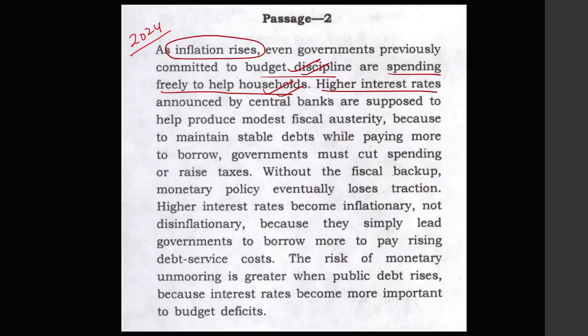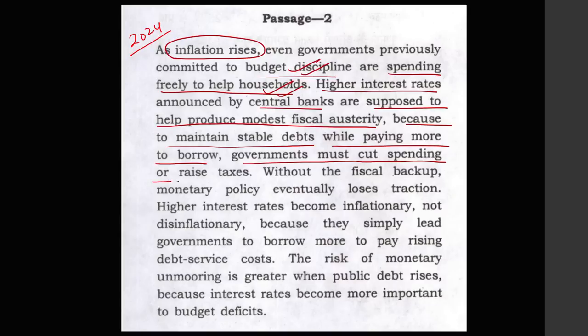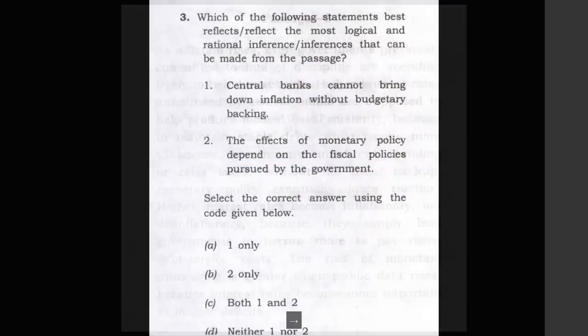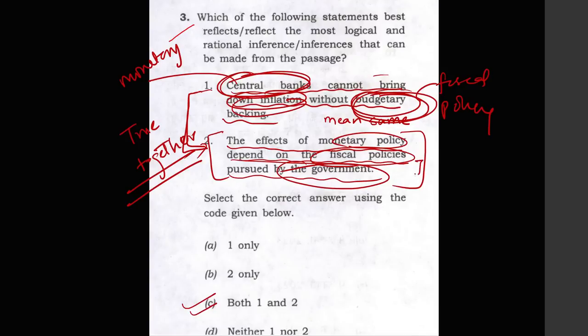Higher interest rates announced by the central banks are supposed to help produce modest fiscal austerity, because to maintain stable debt while paying more to borrow, governments must cut spending and raise taxes. Without the fiscal backup, monetary policy eventually loses traction. You can see this statement has just been rephrased.